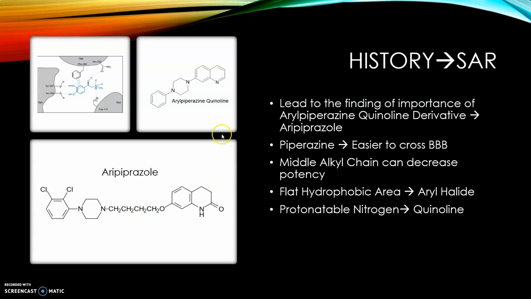The SAR for aripiprazole becomes the aryl-piperazine quinoline, the aryl ring being important for van der Waals, the piperazine being important for crossing the blood-brain barrier, the middle alkyl chain that later becomes attached on for aripiprazole for decreasing the potency, having a more flat hydrophobic area, which is the aryl halide, and we have that continuation of the protonatable nitrogen.